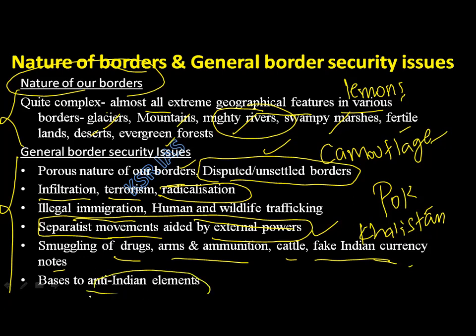Next, bases for anti-Indian elements. As I said, some countries provide safe houses or shelter for terrorists and insurgent groups. Like Pakistan is providing shelter for terrorists. So, bases for anti-Indian elements. These are the general border security issues. Have you understood this? Next.